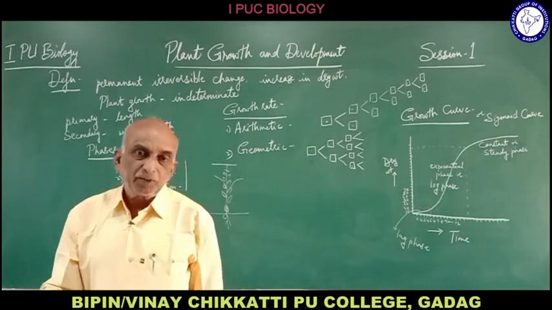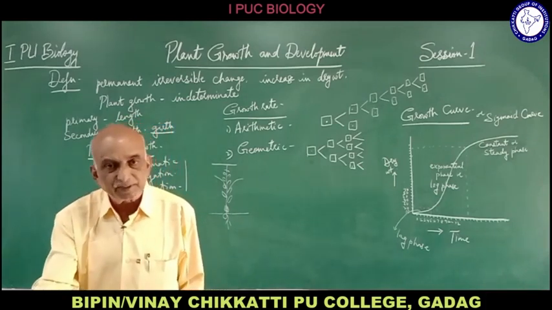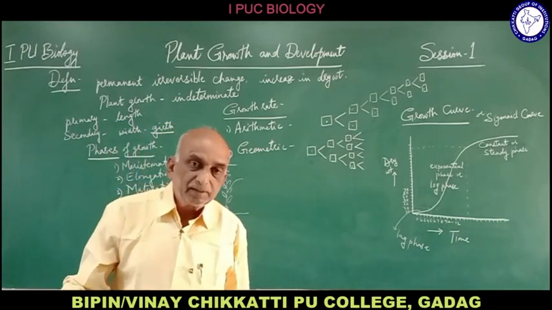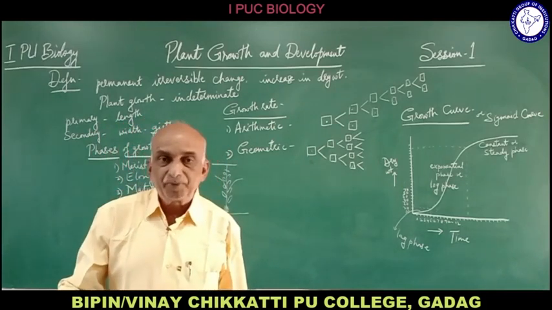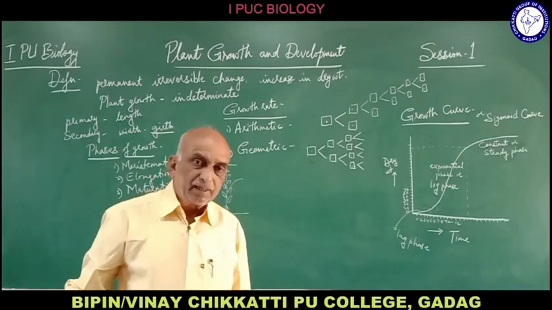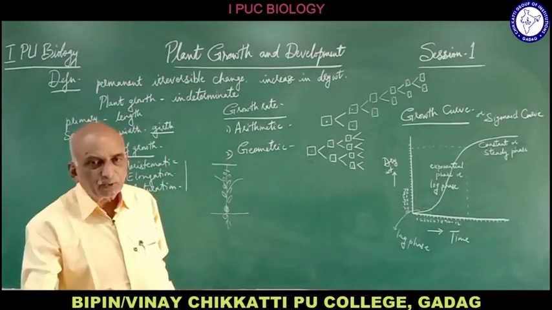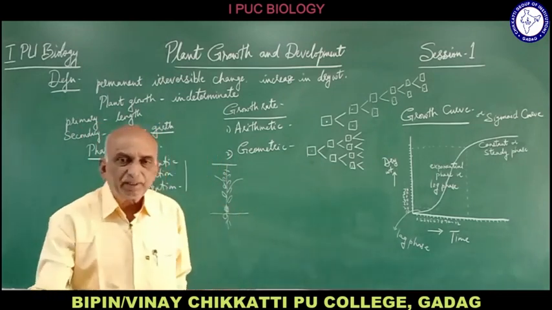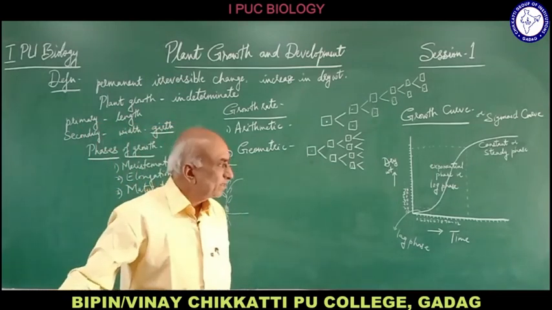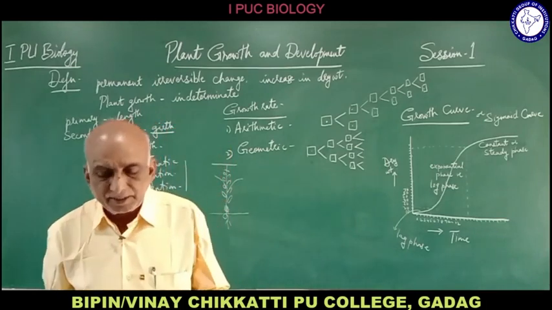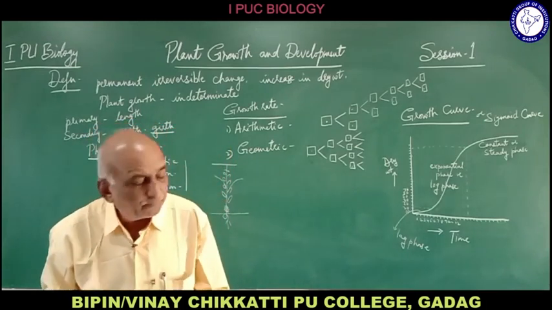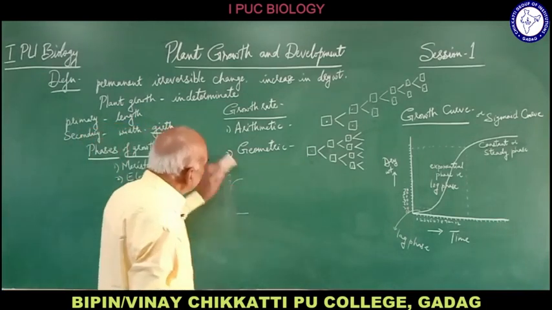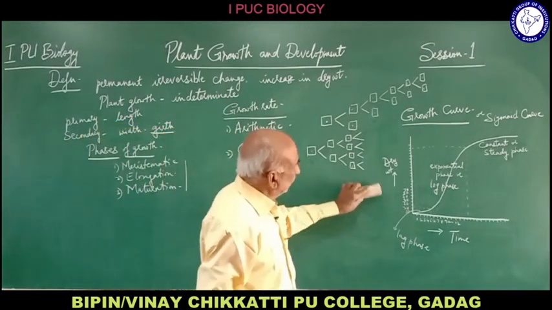Then after the exponential phase, the growth reduces and remains constant. Reduces means it does not stop. However, there is growth, but at a very slow rate, but it will remain constant. It will never increase or decrease. So till its death it will remain constant. It is the constant phase of growth. So that is about the one growth curve.